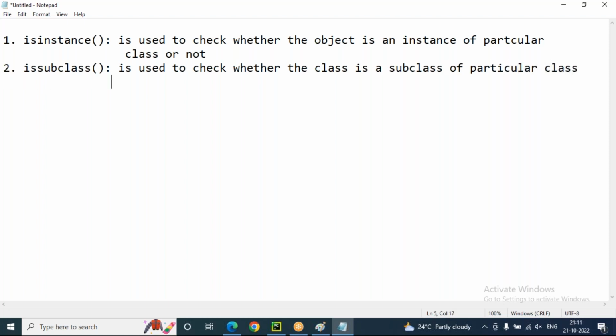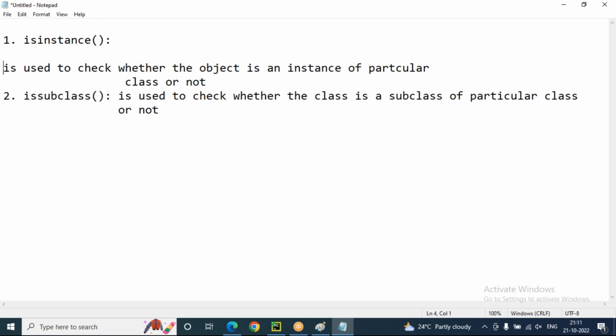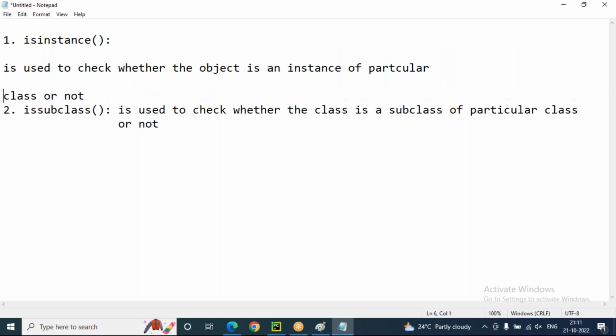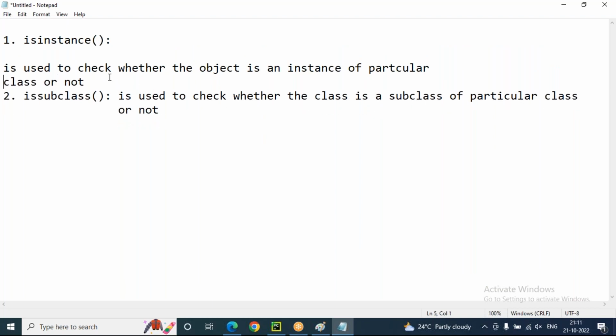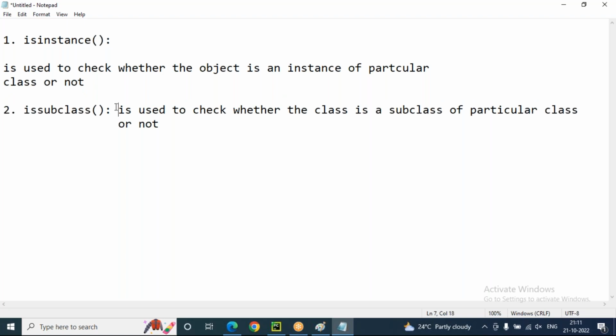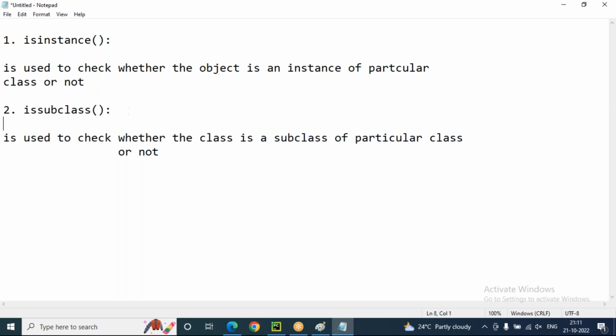It will check whether the class is a subclass of a particular class or not. So what is the use of the isinstance method? The isinstance method is used to check whether the object is an instance of a particular class or not. The issubclass method is used to check whether the class is a subclass of a particular class or not.